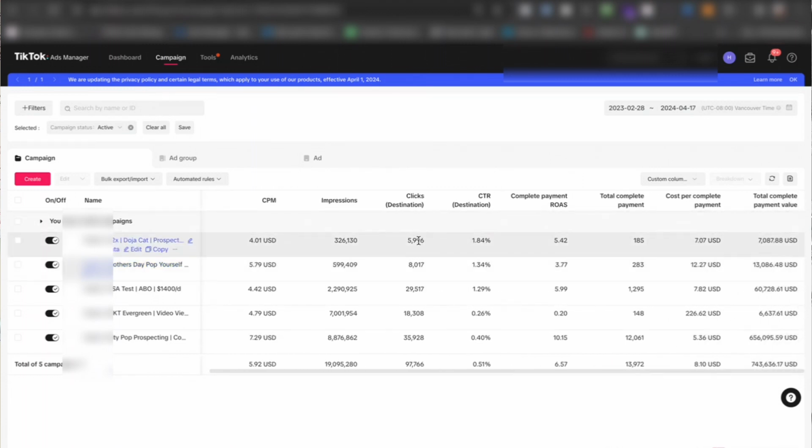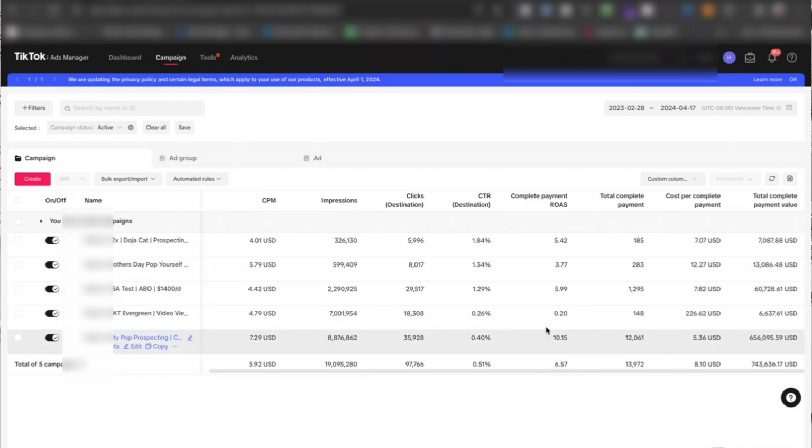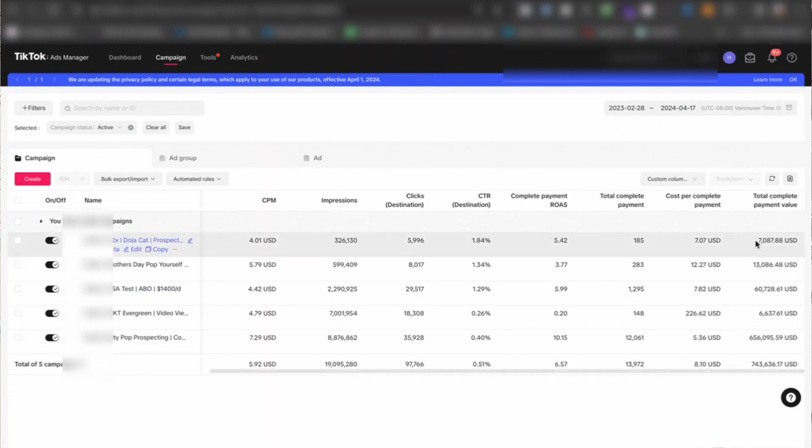And then we can see what the click-through rate is, and then over here you see what the completed return on ad spend is. For this specific brand, we did very good. We got a 6.57 return on ad spend, which is very good on TikTok. Typically on TikTok, tracking is very hard. Tracking is still something that they're working on. But in this specific case, we're able to track a 6.57 return on ad spend, which is really good. And the revenue tracked over here is $743,636.17. So that's one account, and let's look at another one.